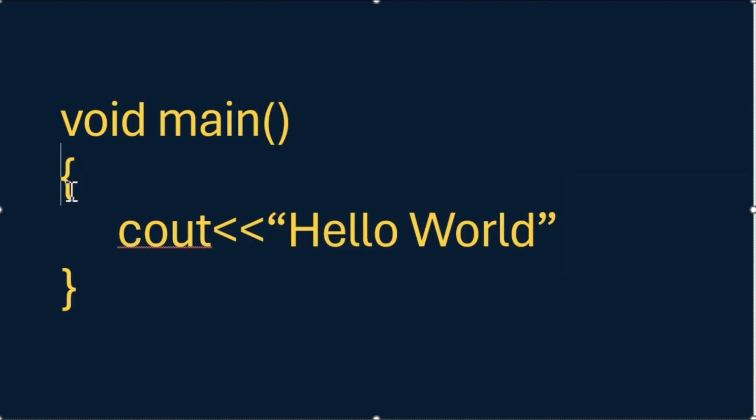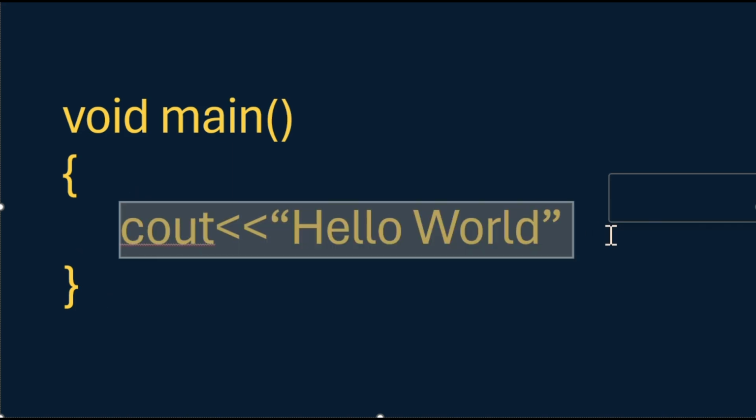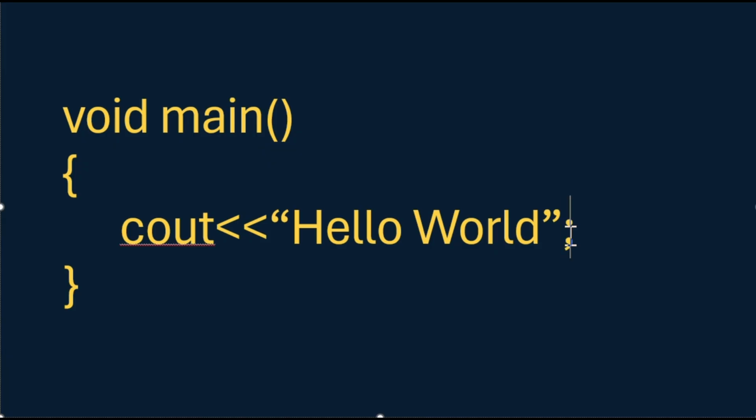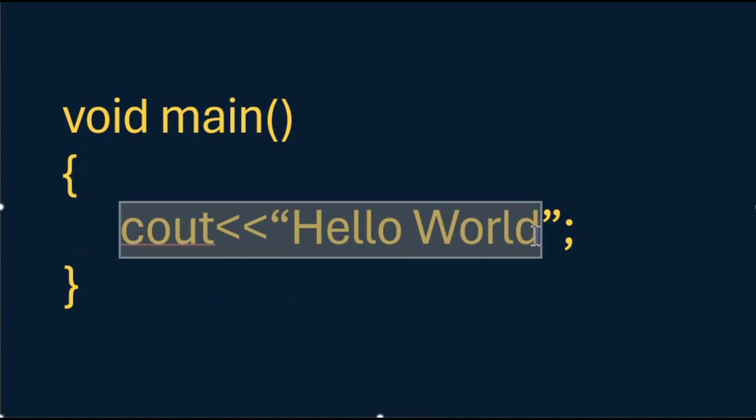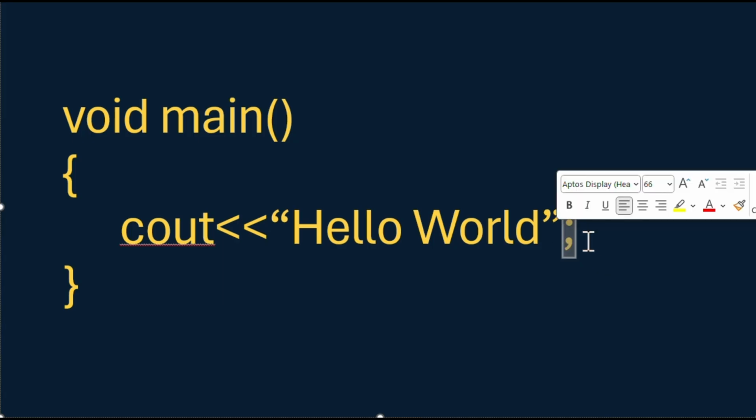Now whatever we are writing inside these curly braces, we have to end those statements. So those statements will end with a semicolon. Here after main we don't need a semicolon. We don't need a semicolon after this curly brace, or after this curly brace. But only those statements that we write inside these two curly braces will need an end, that is a semicolon. A semicolon is similar to a full stop.